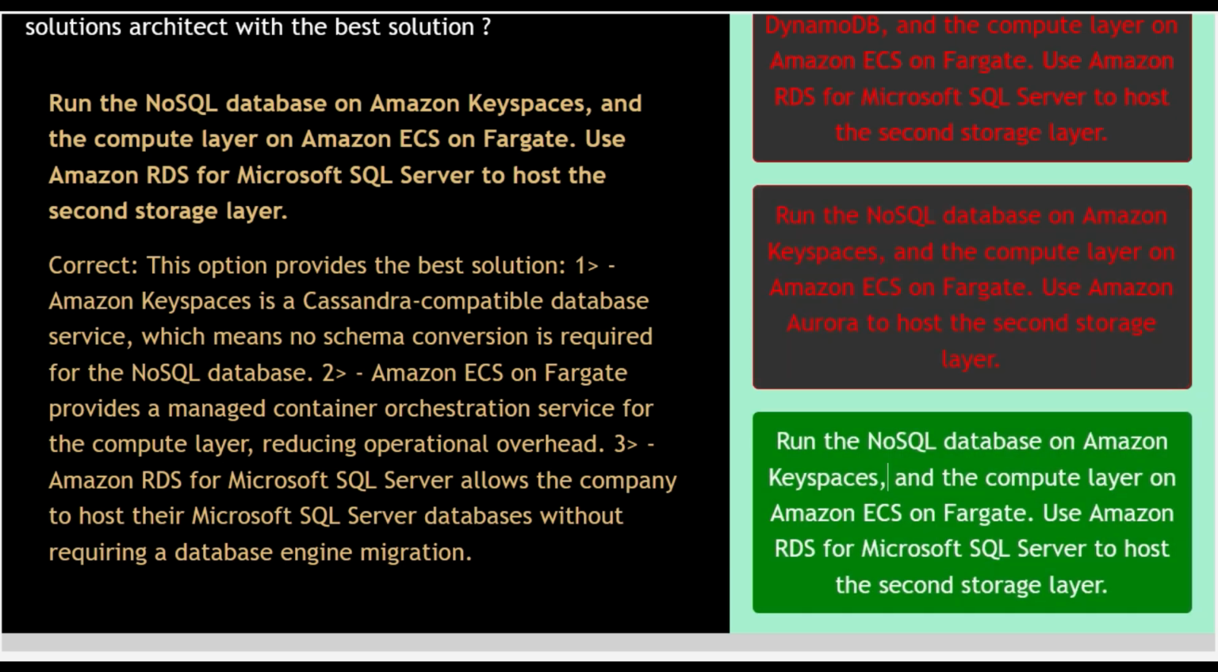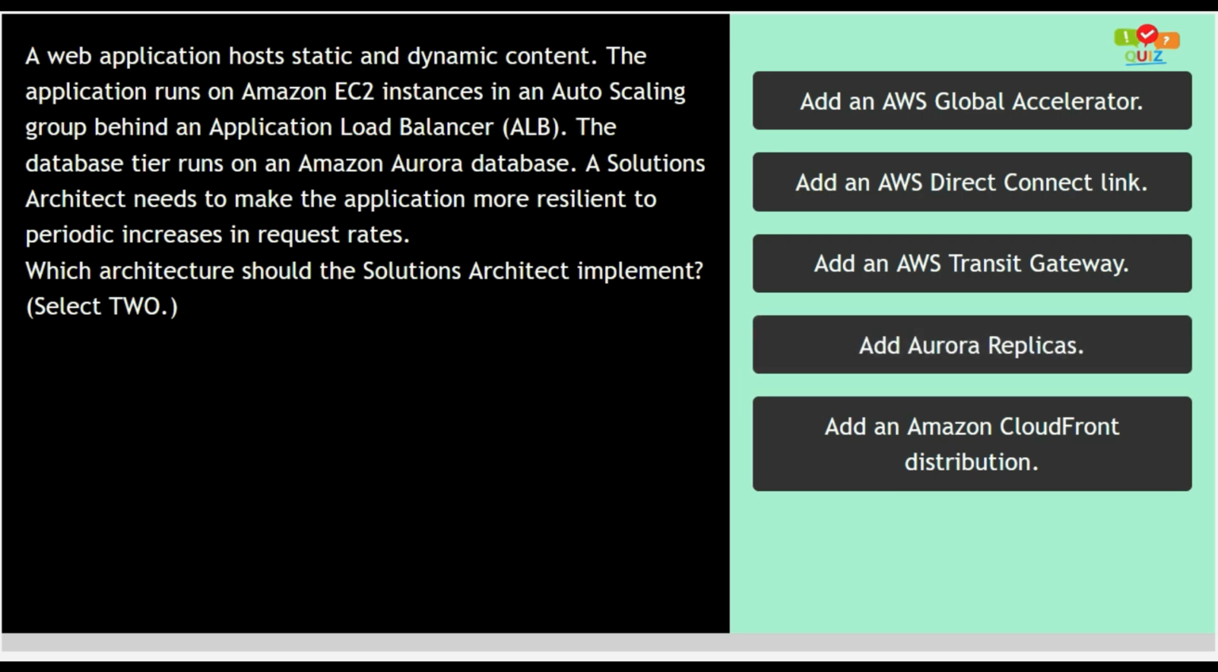Now let us go to the next question. A web application hosts static and dynamic content. The application runs on Amazon EC2 instances in an auto-scaling group behind an application load balancer. The database tier runs on an Amazon Aurora database. A solutions architect needs to make the application more resilient to periodic increases in request rates. Which architecture should the solutions architect implement? You have to select two options.